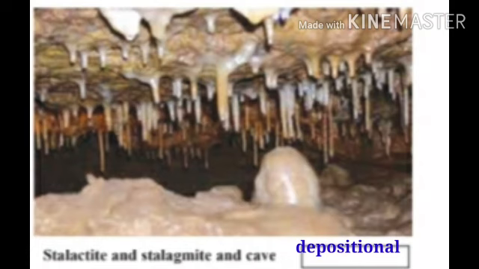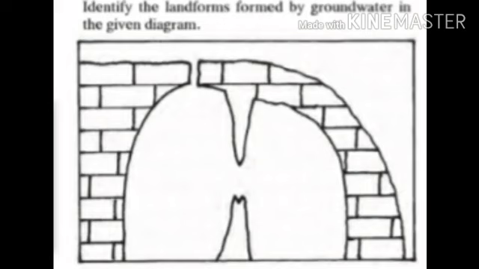Here are given some landforms such as stalactite, stalagmite and cave. These landforms are created due to the depositional work of groundwater. Identify the landforms formed by groundwater in the given diagram. Students, you have to do this activity on your own.